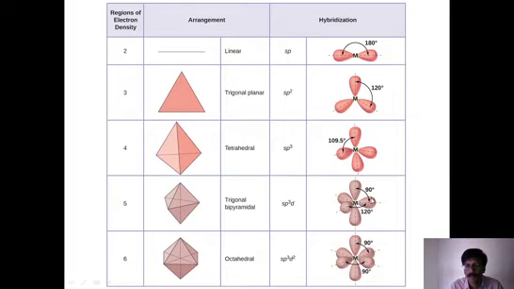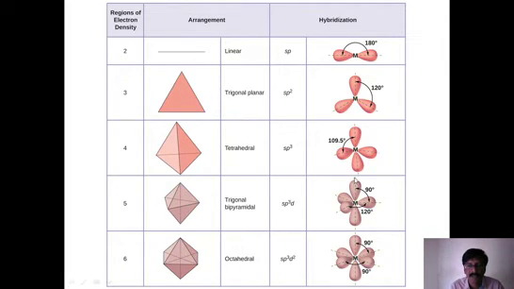Bipyramidal means two are in the perpendicular direction, above the plane and below the plane. So this is what we call the trigonal bipyramidal shape with hybridization sp3d.